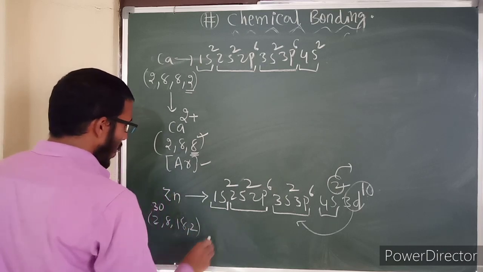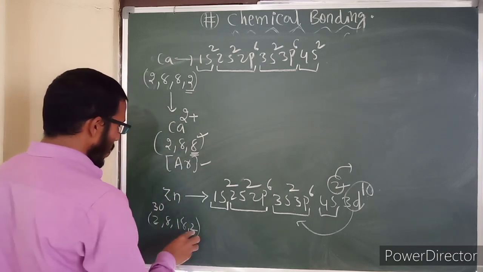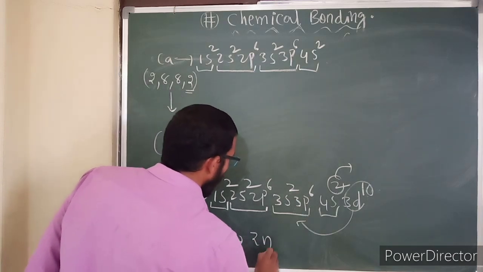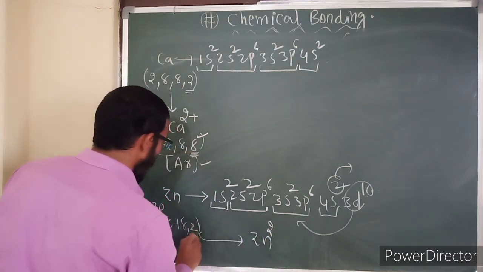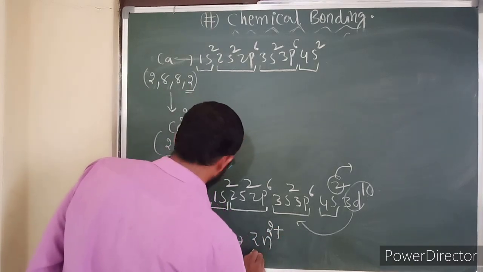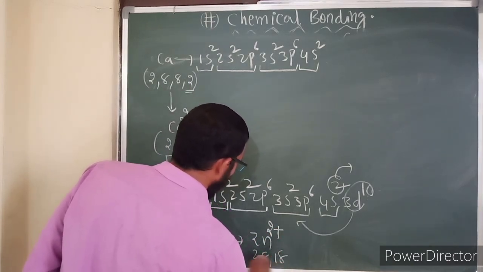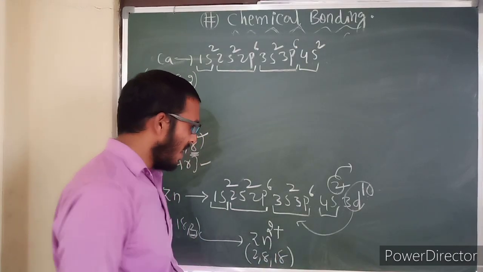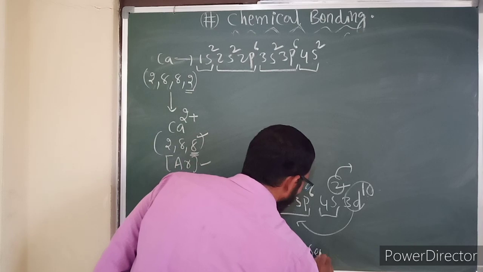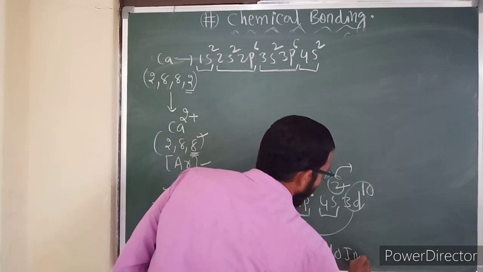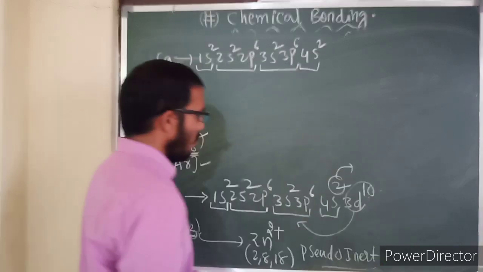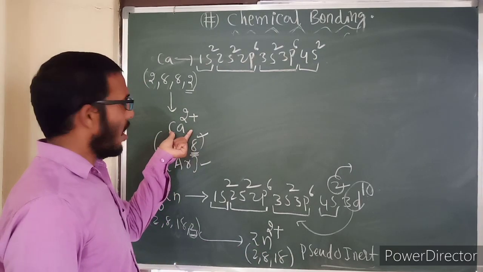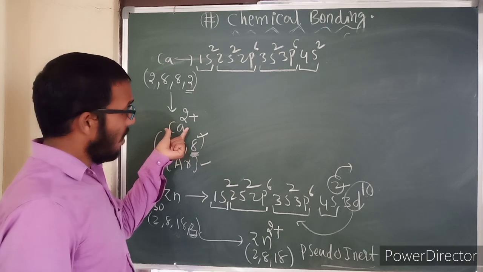Now after removal of these 2 electrons, in its valence shell it is going to get 2 comma 8 comma 18. So 2 comma 8 comma 18 means here in its valence shell 18 electrons are there. This is called pseudo inert gas configuration. Now relative to pseudo inert gas configuration, inert gas configuration species are more stable. It will be forming very easily.